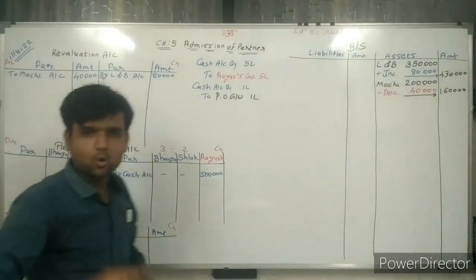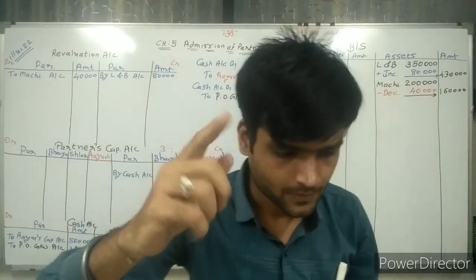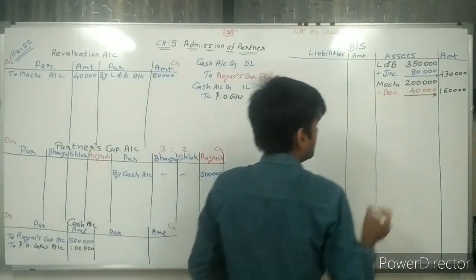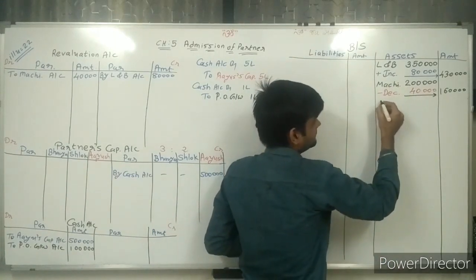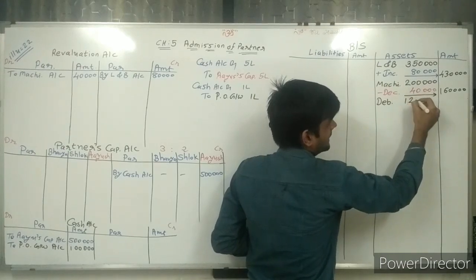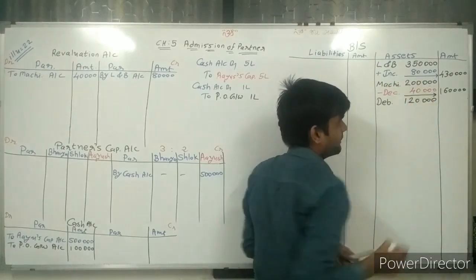Completed, sir. Now going to the next adjustment. Provision for doubtful debt is to be kept at 10% on debtors. Now, sir, the doubtful debt, bad debt reserve is already given as 10,000 rupees. And here we need to keep 10% on debtors. So first of all, we are writing debtors. Debtors are given 1,20,000 rupees.